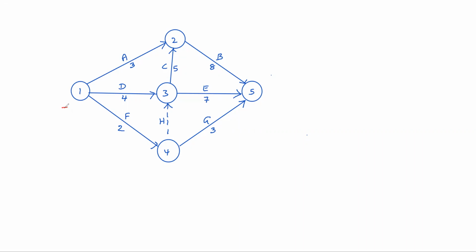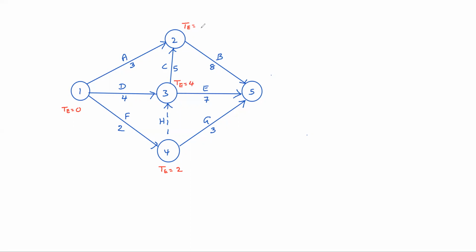Here TE equal to 0. Tell me TE at 4: 2. At 3, TE is 2 plus 0, and 4 is the maximum.